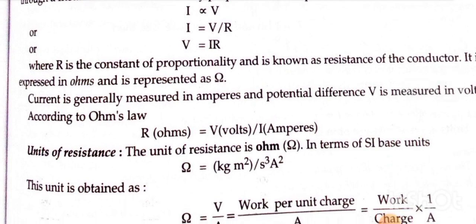Unit of resistance. The unit of resistance is ohm. In terms of SI base units, ohm equals kg m² divided by s³ A².